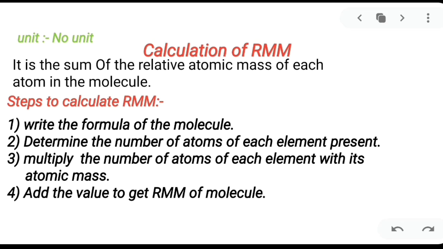Now let us know the steps to calculate the relative molecular mass.